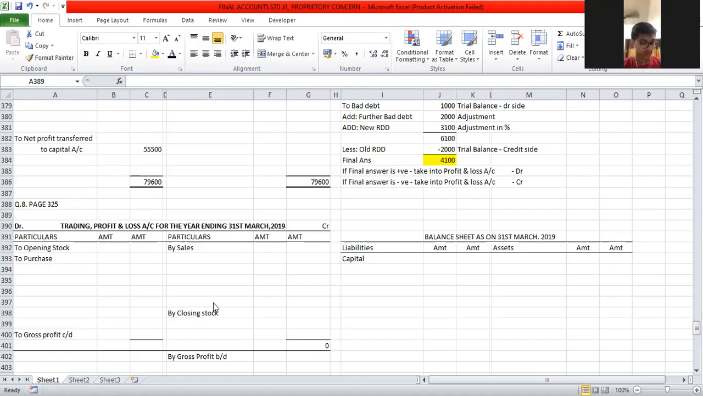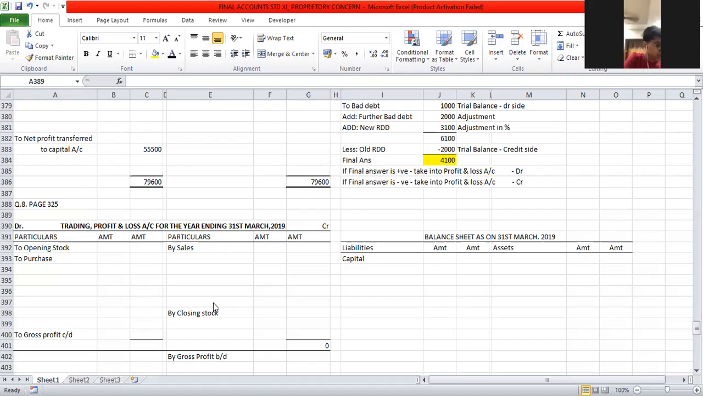40,000. Okay, underline that. Then provide depreciation on plant and machinery, furniture and computer at 5%, 10%, 15%. Write this in front of plant and machinery, furniture and computer. Number 2: salaries are paid for 10 months only. Write it in front of salaries.